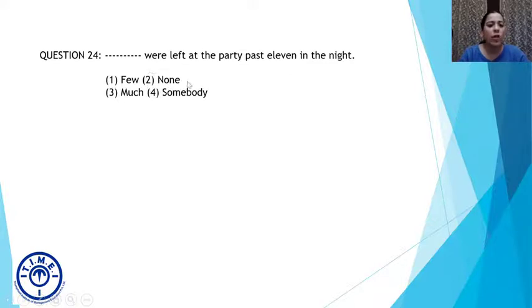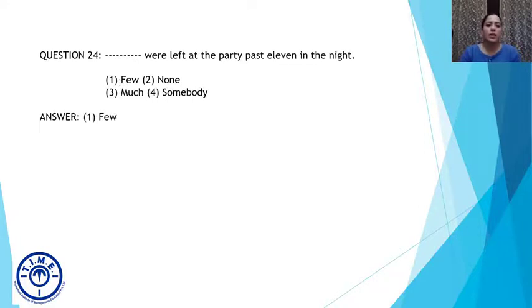Let us go for 1 and 2. In 2 we say none were left at the party past 11 in the night. Now as we talked about earlier, none gives a sense of negative, right? It would mean nobody was left at the party. It gives a sort of creepy vibe, right? And if we put 1, few were left at the party past 11 in the night. Now, few were left means that I was expecting more people to stay. I was expecting many more people, but only few. So, few were left at the party past 11 in the night is the answer.